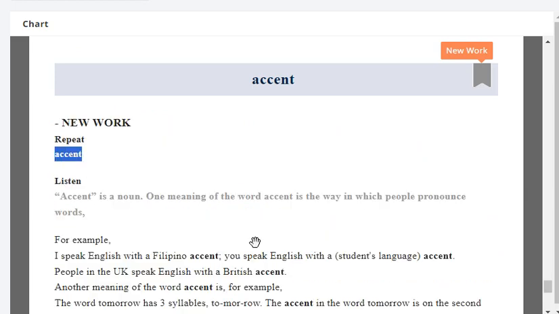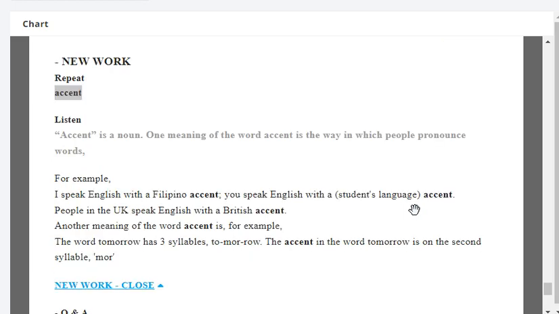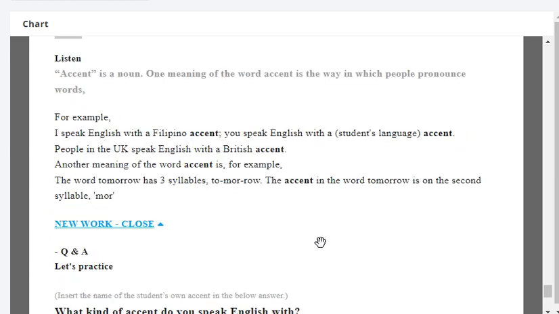Okay, very good. Okay, listen. The word accent is a noun. One meaning of the word accent is the way in which people pronounce words. For example, I speak English with a Filipino accent. You speak English with a Japanese accent. People in the UK speak English with a British accent.